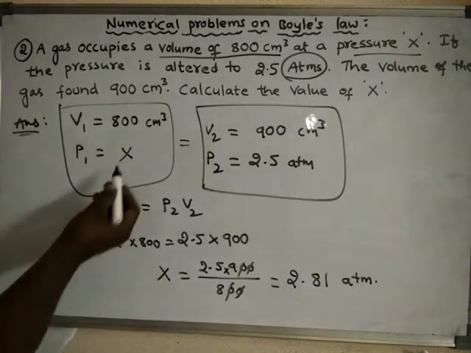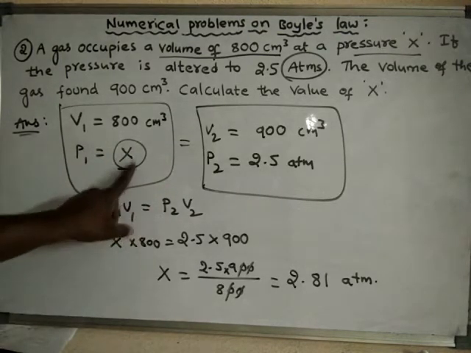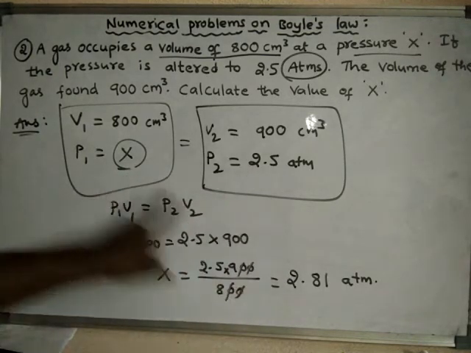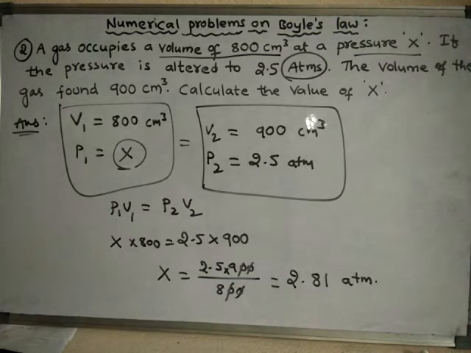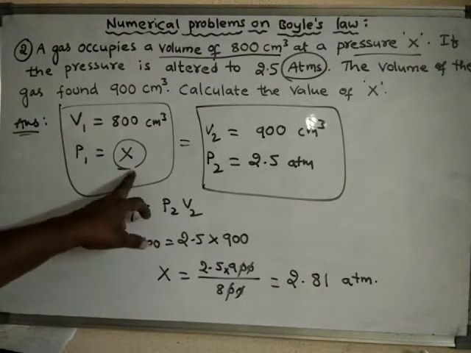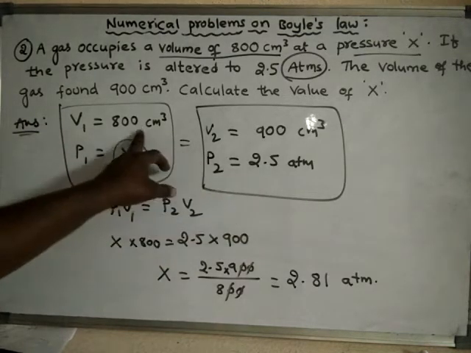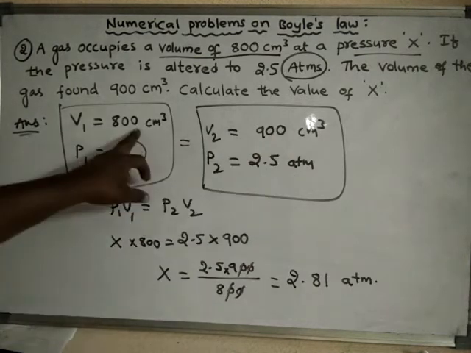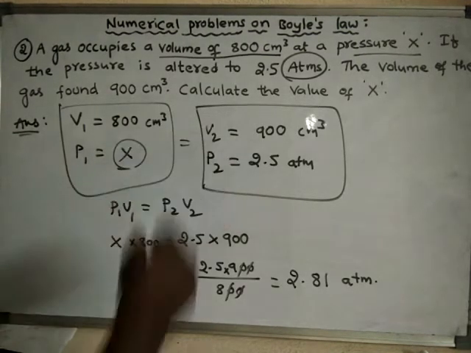atmosphere. So that means the X value, we know that X should be greater than 2.5. X we got finally as 2.81. So this is greater than 2.5. Okay, so that means the initial pressure was this much. Under this pressure the volume is this much, and when pressure is decreased then volume automatically is increased from 800 to 900. Okay, so like this we can discuss the given problem.